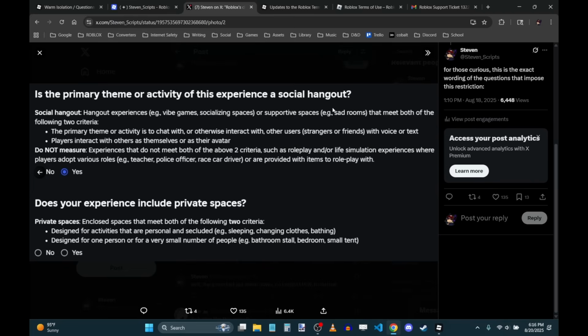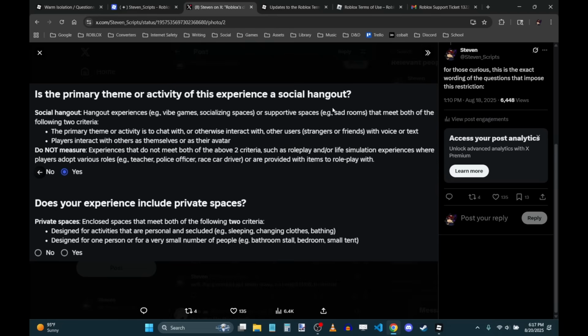Because it's incredibly easy to make a game considered not a social hangout. Make a bunch of fetch quests. These are very easy to program. Make a bunch of quests where NPCs are like, hey, I've lost my scarf. Can you go find it? And then you run around the map, find the scarf, bring it back, and they give you money for it. And then you can say, hey, the objective of this game is exploration. These players are meant to explore this wide environment that I've created, and they're supposed to rack up money by doing these quests. And that's the gameplay loop. It's really, really easy to employ a gameplay loop in your game. And I don't think Roblox realized that when they added this rule.